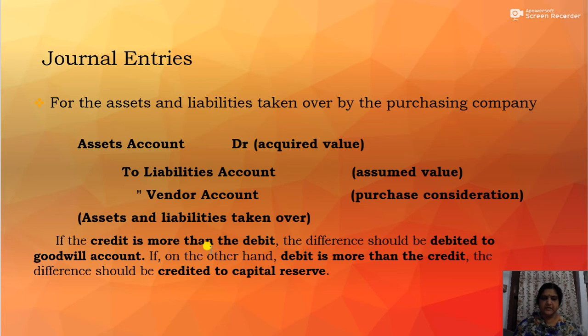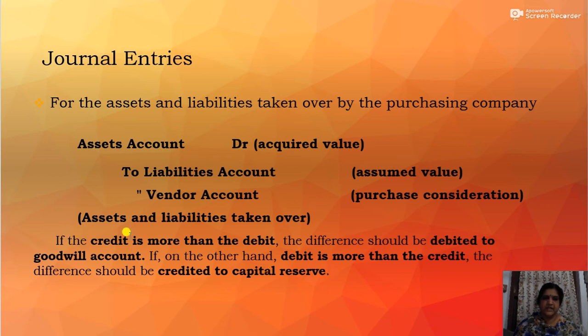So when the purchase consideration is paid, the amount of purchase consideration will be compared with the net asset. And in case there is a difference between the net asset and the purchase consideration, then the difference amount will be either debited to the goodwill account or credited to the capital reserve.